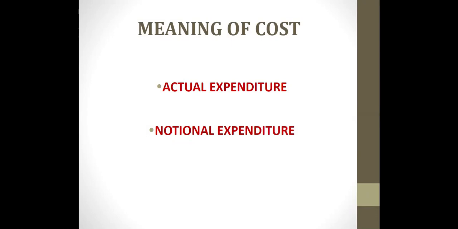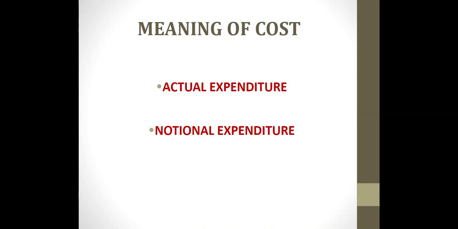From the technical point of view, the term cost may be used when referring to the cost of manufacturing only, or the cost of selling and distribution of goods, or to indicate the total cost of manufacturing, selling, and distribution. From the above, it is clear that cost is perceived by different people differently. In simple terms, cost may be described as the total of all expenses incurred, whether paid or due, in the production and the sale of products or expended in rendering a service.